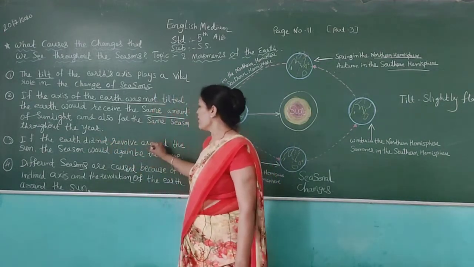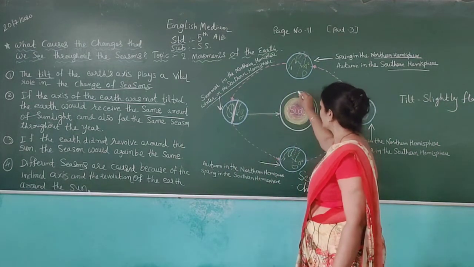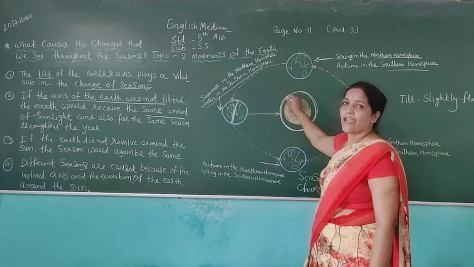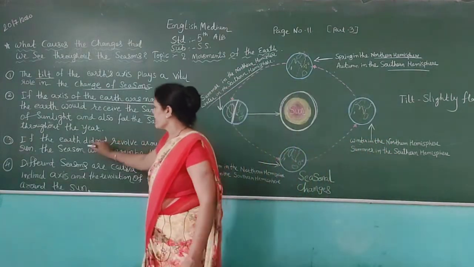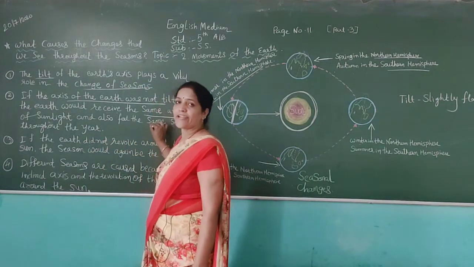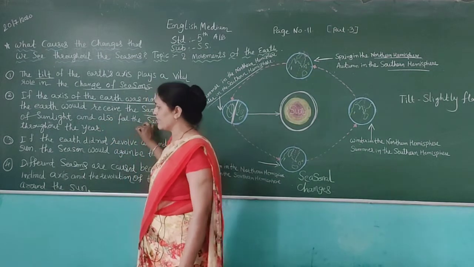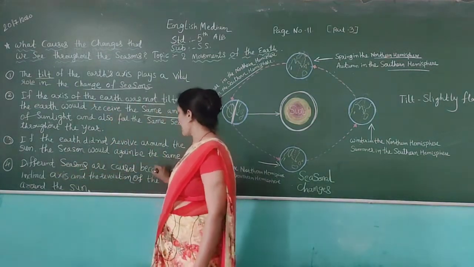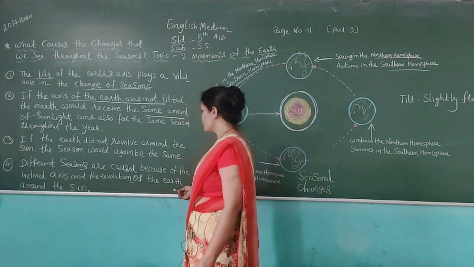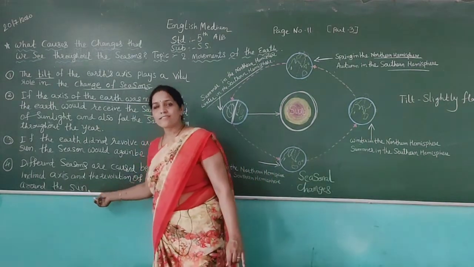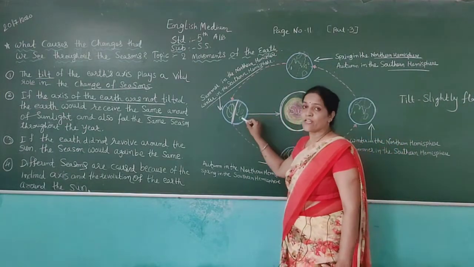Day by day our earth revolves around the sun and also rotates on its axis, so that we feel different kinds of seasons and get different amounts of light and heat from the sun. Different seasons are caused because of the inclined axis and the revolution of the earth around the sun.